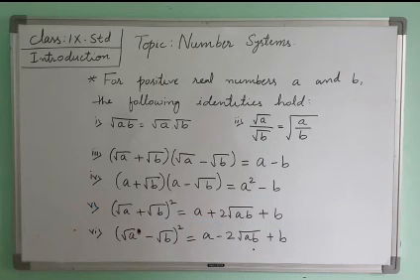The same identity with the negative: a minus b whole square. If we take a minus b whole square, it will be a square minus 2ab plus b square. As it has the square root sign, the square root and power get cancelled and it remains as a minus 2 root ab plus b. These identities we are going to use when doing the exercise questions.